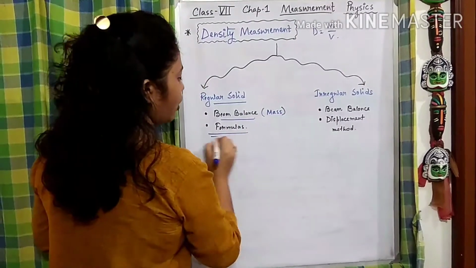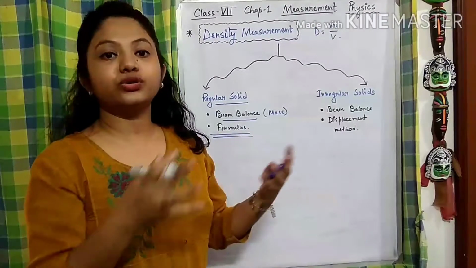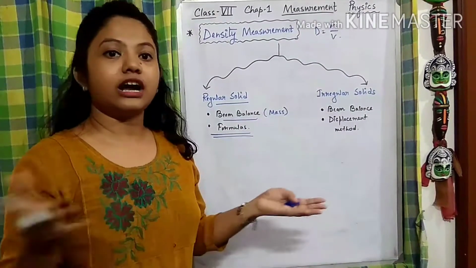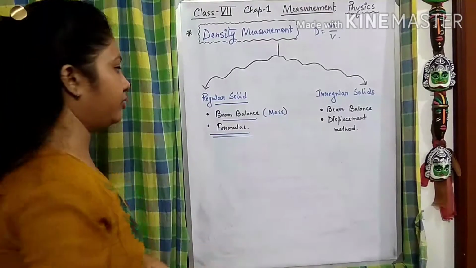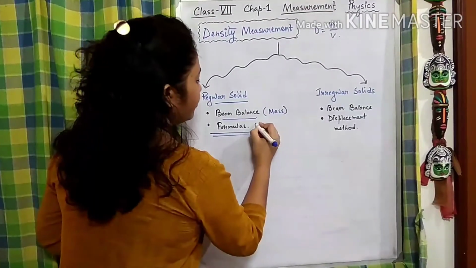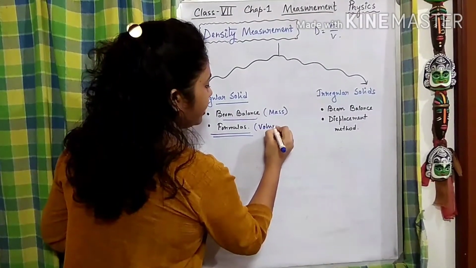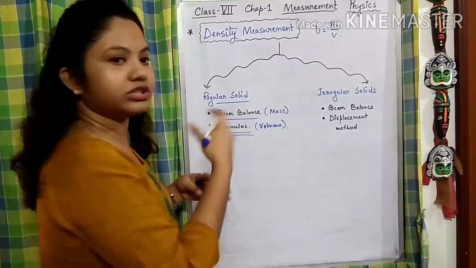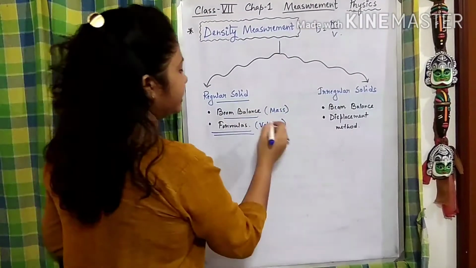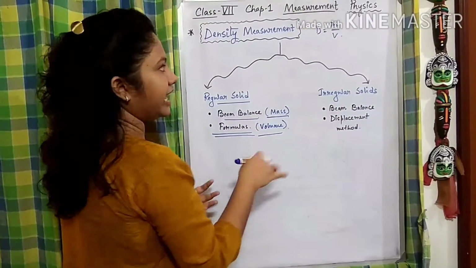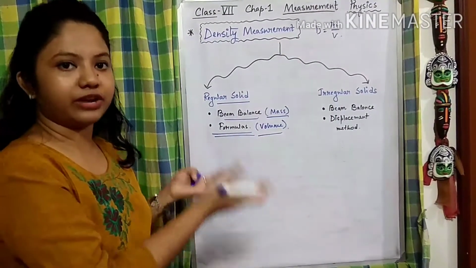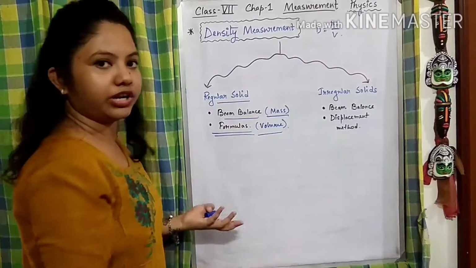And for the cuboid, cube and various kinds of shapes, there are different formulas we have already learned for how to find the volume. So from there we can find the volume of those shapes. After finding the mass and volume, by calculating the density, we can find the density of the regular solid.